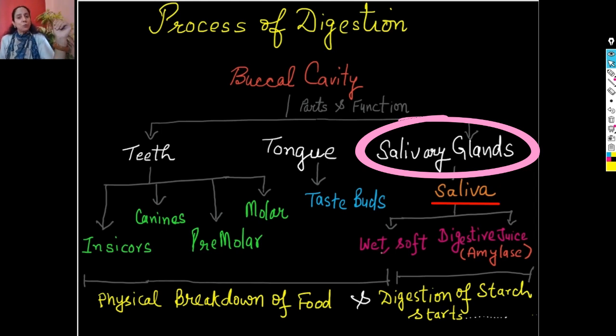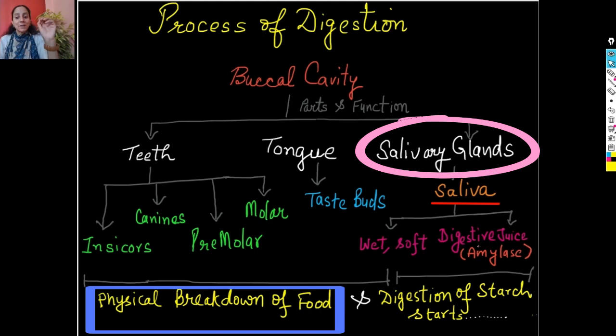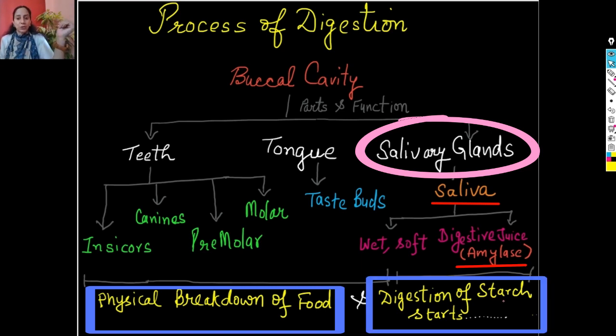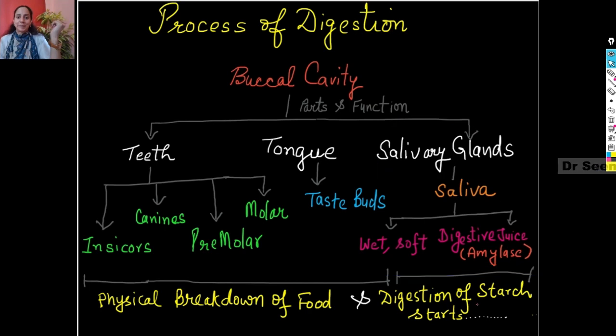It makes the food wet, soft, chewable, and that helps in the physical breakdown of food. The saliva also has one digestive juice or enzyme, and its name is amylase. It helps in the digestion of starch. So, digestion of starch starts from the buccal cavity. So, this is about the buccal cavity, its parts, and their functions.